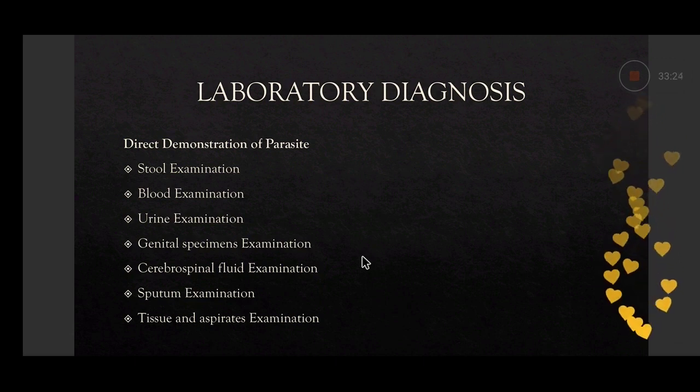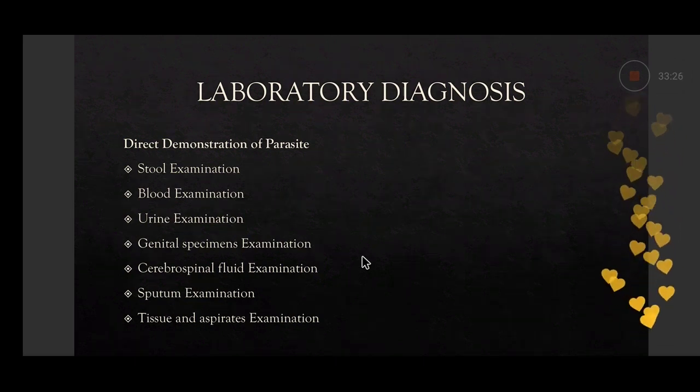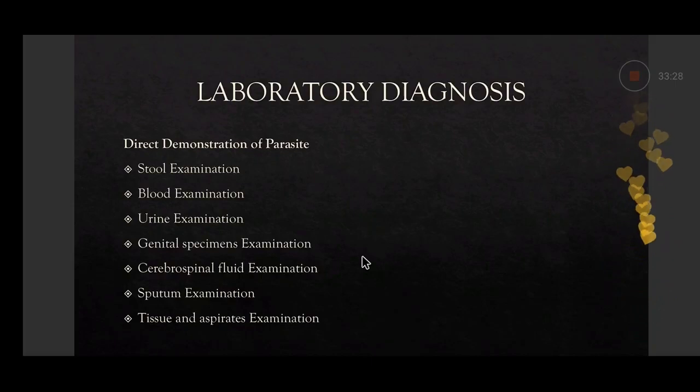One, you take a drop of normal saline. Another, you take iodine solution, Lugol's iodine. You mix the stool specimen in both of these with a wooden stick, and then put the cover slip over it. So two preparations are there: normal saline and Lugol's iodine.